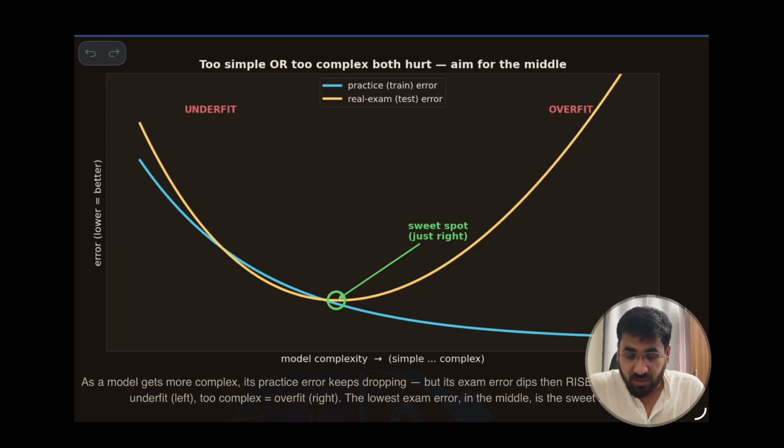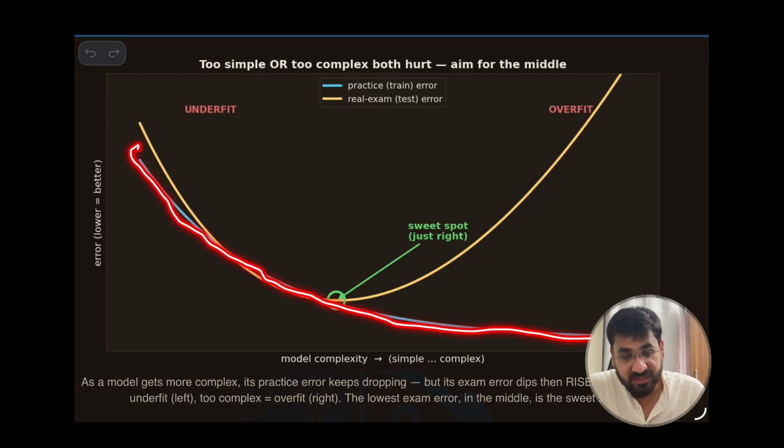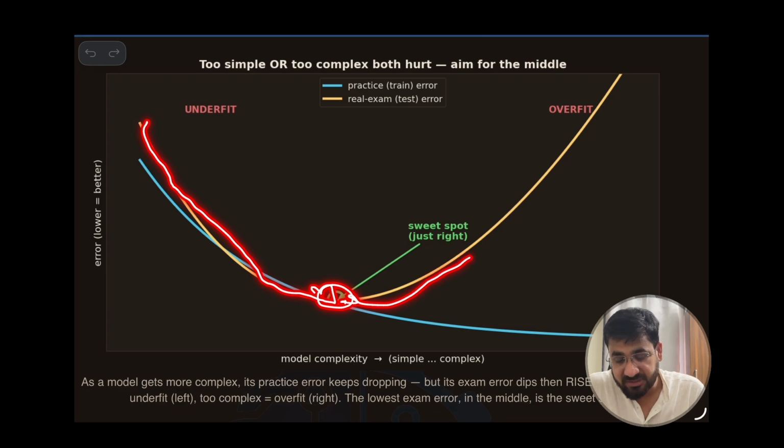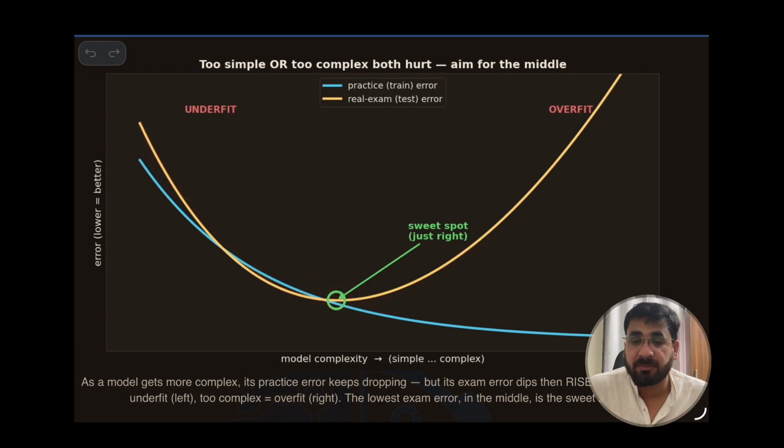Again, this blue one is the training one and the yellow one is the test, where they are going to work on the actual data. In the blue one, on practice, when the complexity of the model increases, the error decreases, you can see right now. But in the real data, when the complexity increases, the error decreases at first. After a certain point, at a point of inflection, even if your complexity increases, the error goes up.